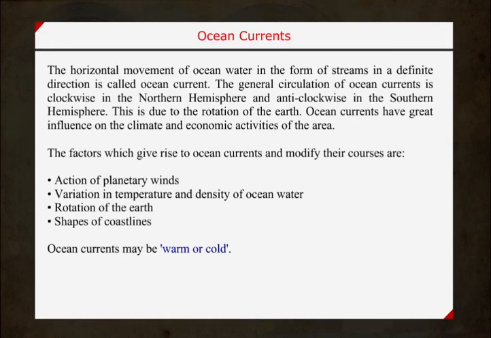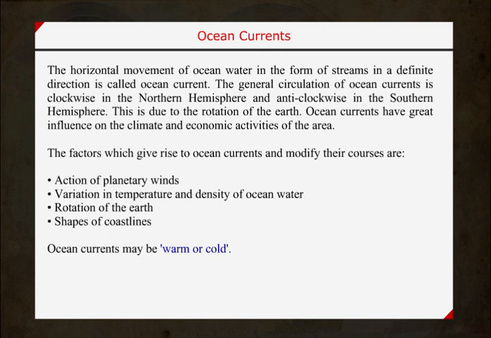Ocean currents. The horizontal movement of ocean water in the form of streams in a definite direction is called ocean current. The general circulation of ocean currents is clockwise in the northern hemisphere and anti-clockwise in the southern hemisphere. This is due to the rotation of the earth. Ocean currents have great influence on the climatic and economic activities of the area. The factors which give rise to ocean currents and modify their courses are action of planetary events, variation in temperature and density of ocean water, rotation of earth, shapes of coastlines.